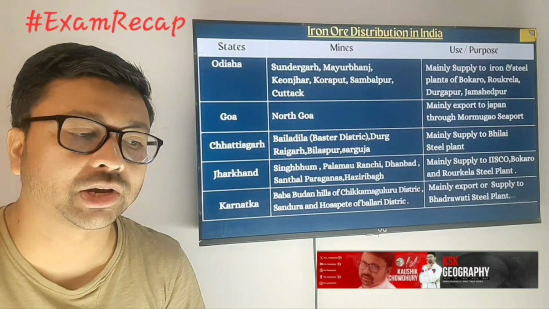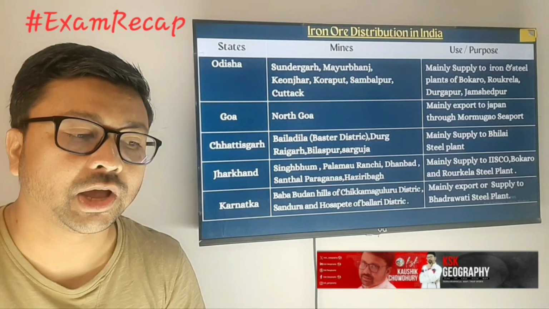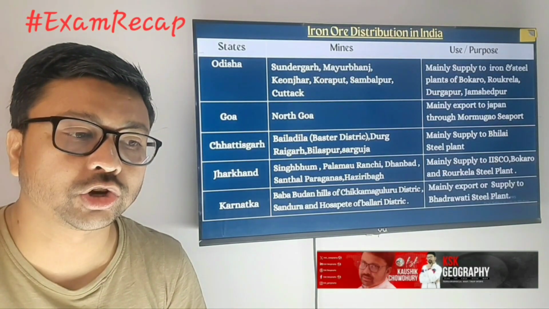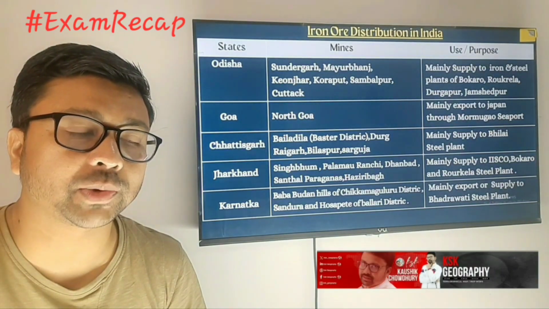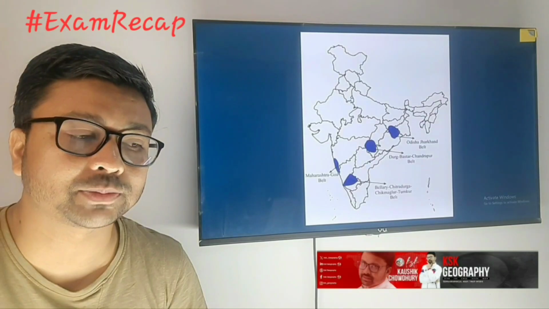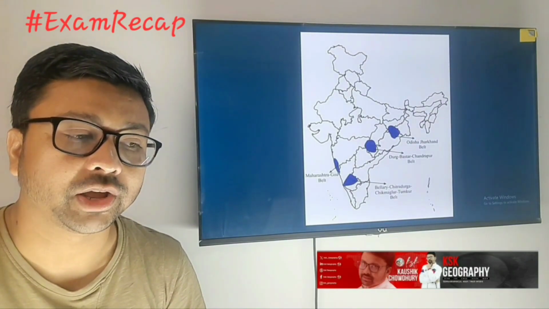And in Karnataka we are getting it in Baba Budan Hills of Chikmagalur district, and Sandur and Hospet in the Bellary district. So those are the places where we are getting mines. You need to focus on those, and you also need to focus on the uses of each mine field. Remember, out of those 4 belts we have discussed before, the Maharashtra and Goa belt is for 100% exporting.